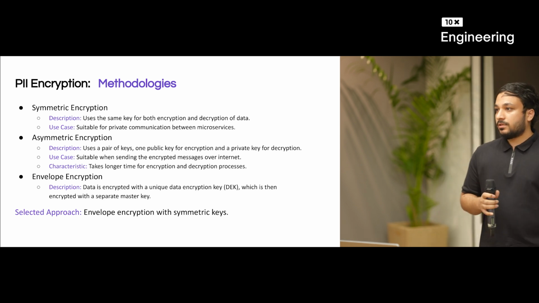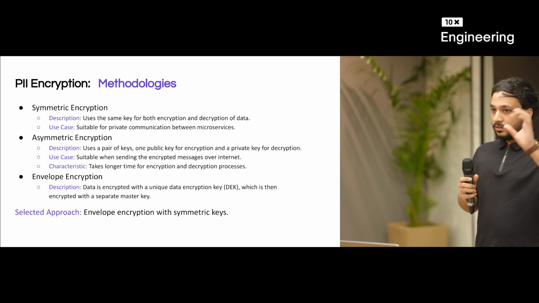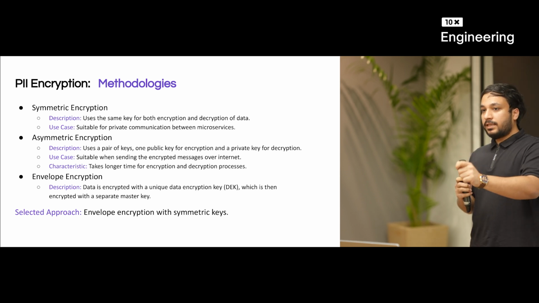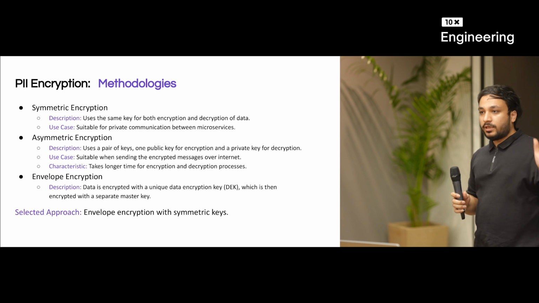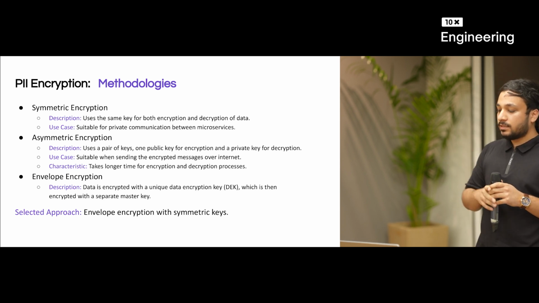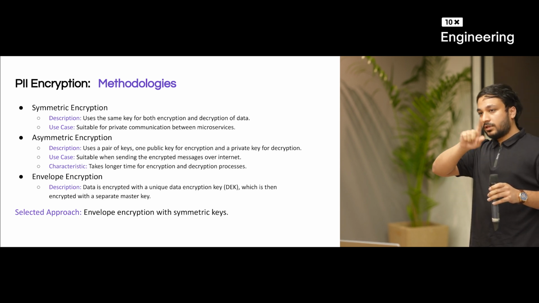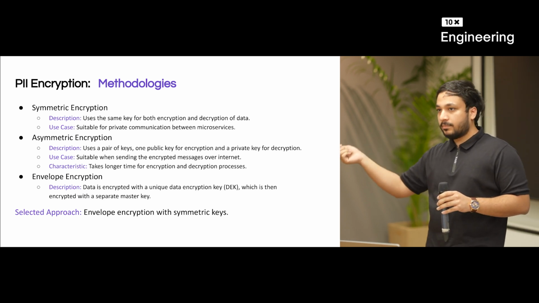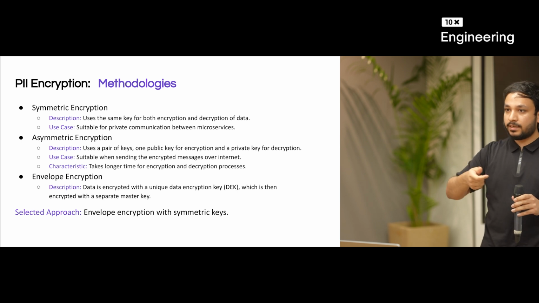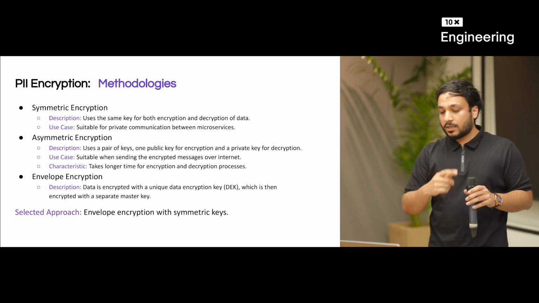First is symmetric encryption. Okay, so to encrypt, you need a key, right? This will be the plain text data. You will need a key. With that key, you will encrypt that data and store it in your database, and that key you'll have to protect. So symmetric encryption says use the same key for both encryption and decryption. You take data, encrypt it with the key, and store it in the database. While fetching, you fetch that data, decrypt it with the same key, and then pass it on to the customer.